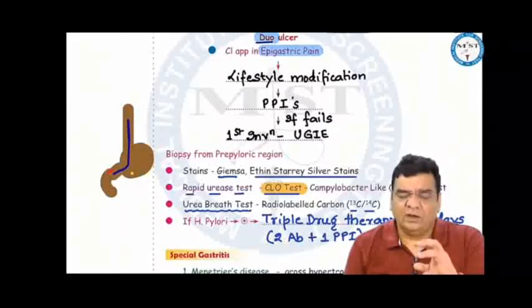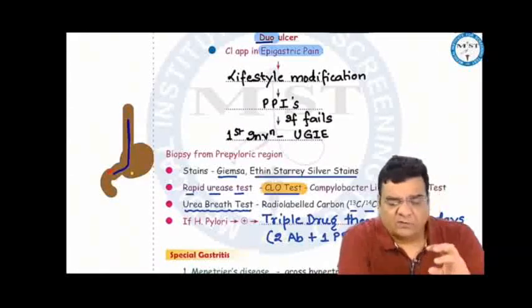On endoscopy, if you find a problem in the lower esophagus like esophagitis, you suspect GERD and you do a 24-hour ambulatory pH monitoring, which is the gold standard investigation for GERD. And the surgical treatment for GERD would be a fundoplication.